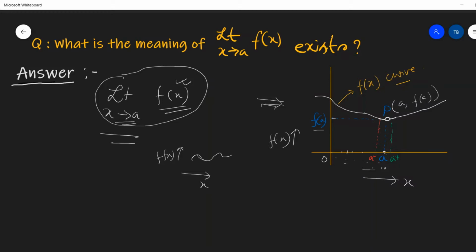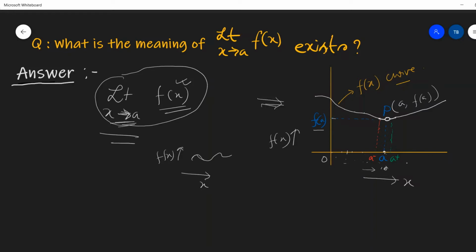It is gradually going towards a from the left hand side of a. It is very close to a, maybe 9.9 if the value of a is taken as 10. Limit x tends to a means the value of x is approaching towards a.